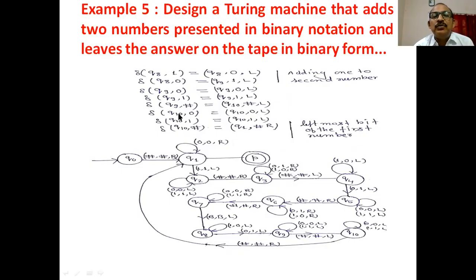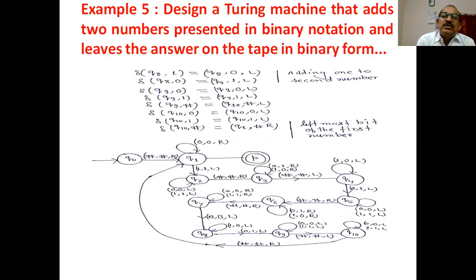If the machine is in Q10, now if 0 is encountered or 1 is encountered, you have to move in the left direction and remain in the same state. If the machine is in state Q10 and this is encountered, you have to go to the state Q1. Okay, first you have to ensure that the first number is 0 or not.